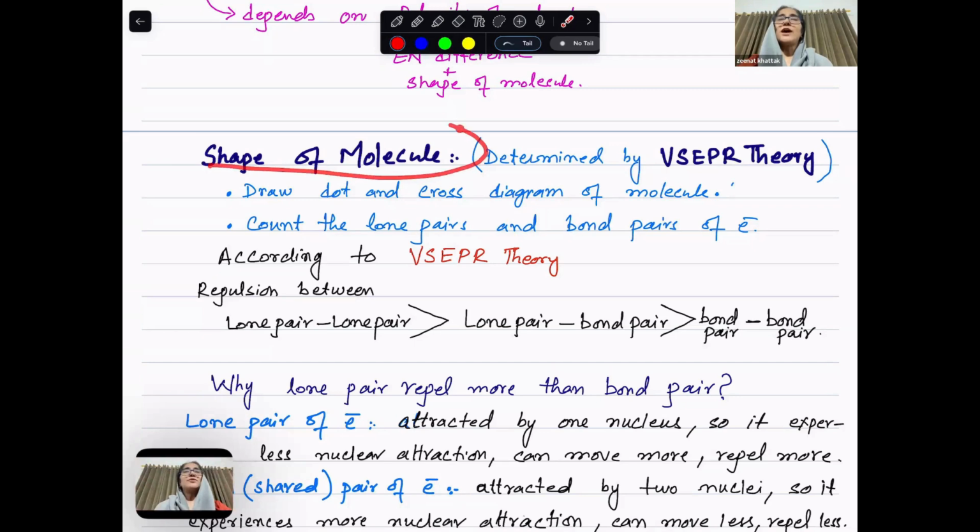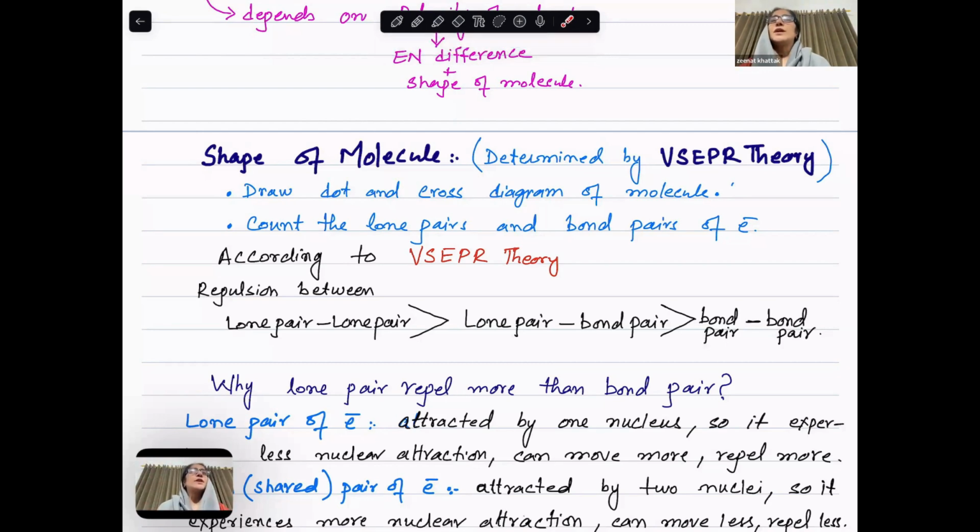For shapes, I will explain all these on a separate sheet, but I'm going to copy the notes from here, because they take a lot of time to write, and I think that is wastage of time. Once I've written them, I will use them. Now, the shape of a molecule is determined by valence. Look at this word.